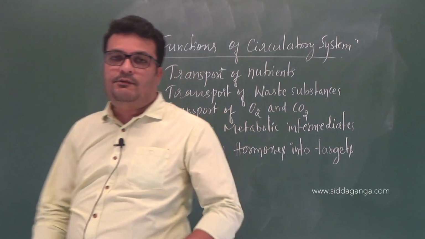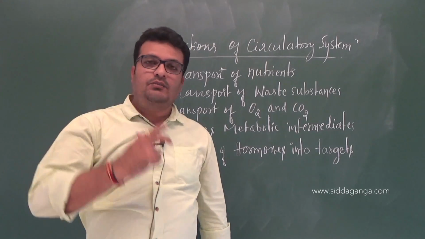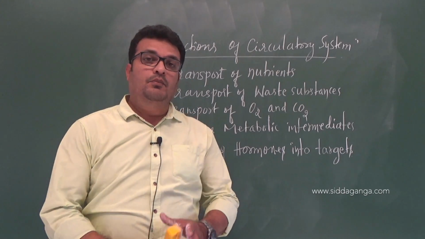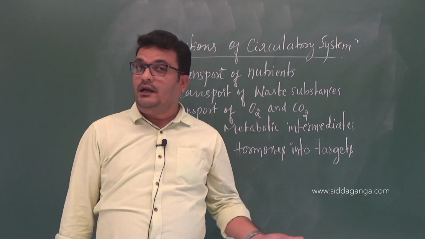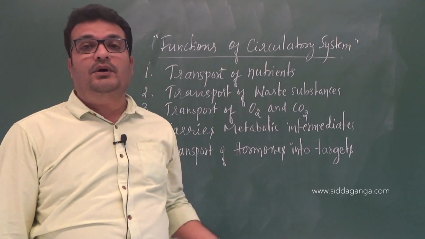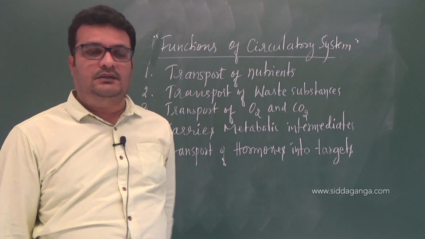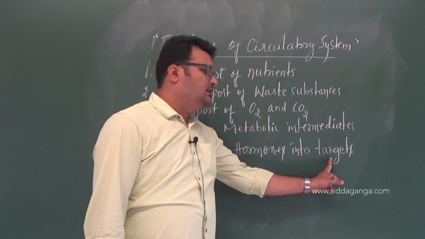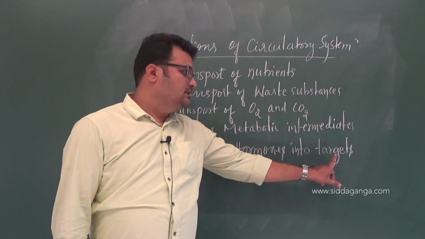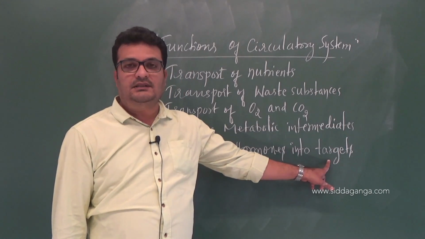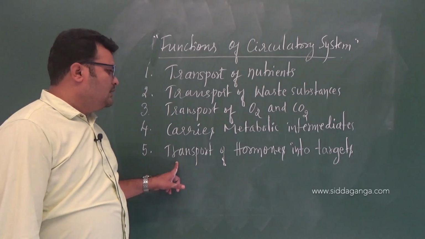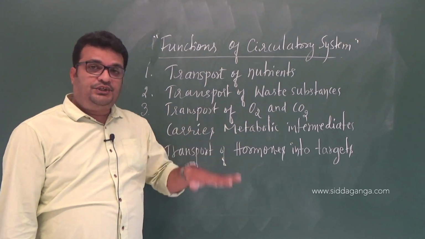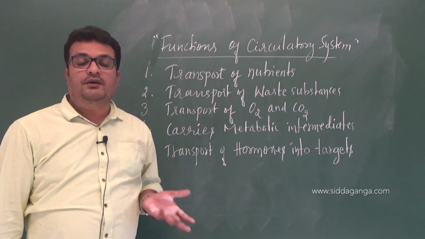Basically in our body, hormones are produced from one part of the body and carried to another part of the body to show their effect. Hence that other part, the tissues or cells, is considered the target. And this transportation is also because of these body fluids.